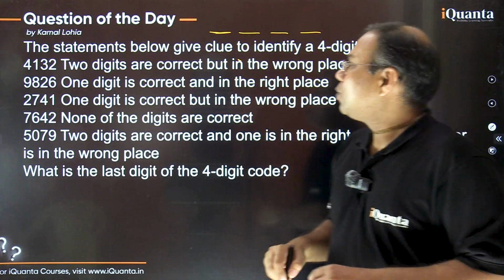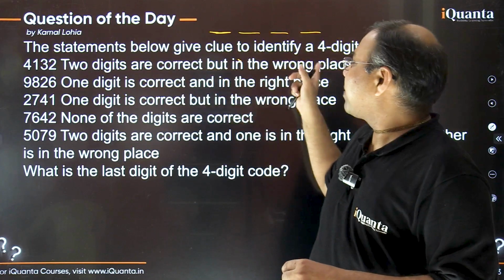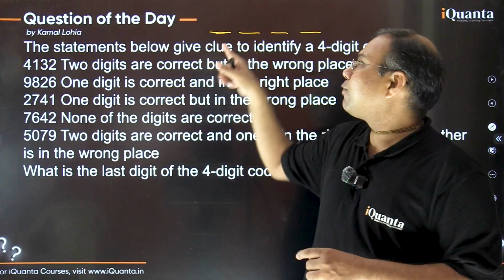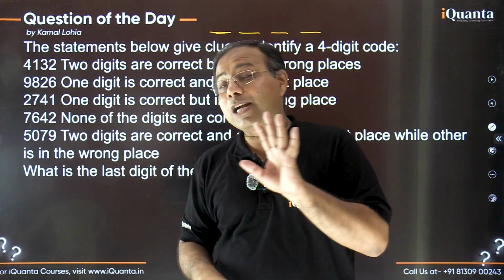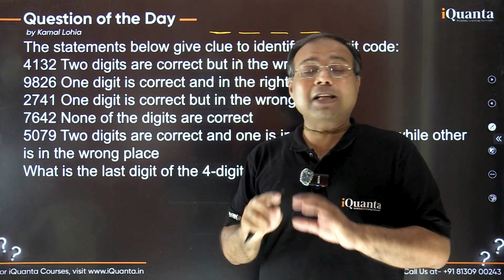If 4 is correct but in the wrong place, it means 4 will be there in this 4-digit code, but 4 will not be at the first place, because that is the wrong place. Are you getting that? By the way, right now we do not know which 2 digits are correct.